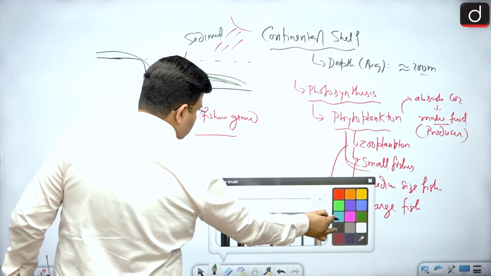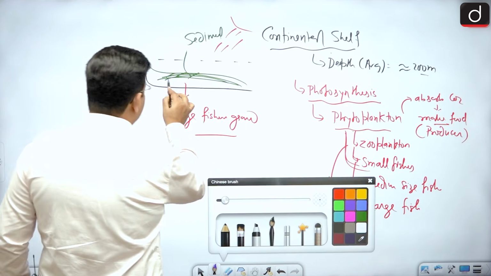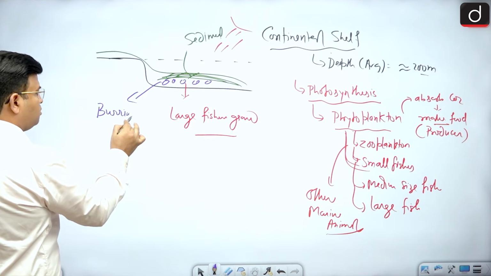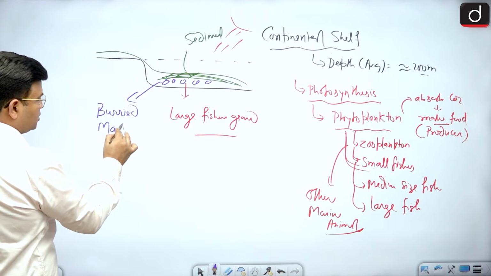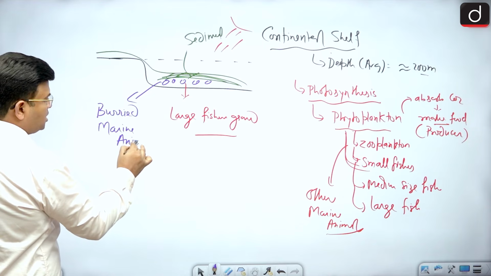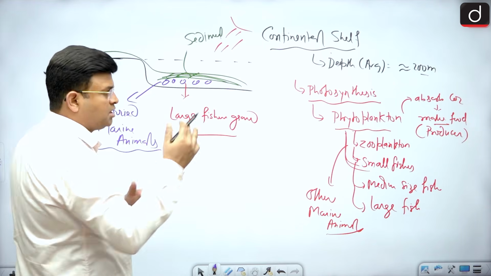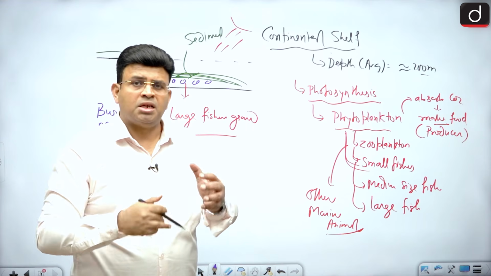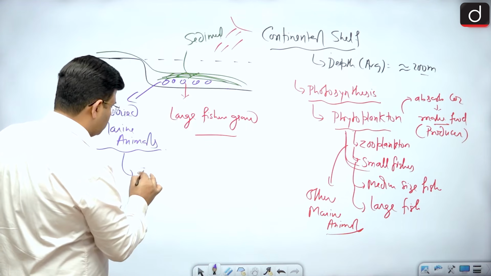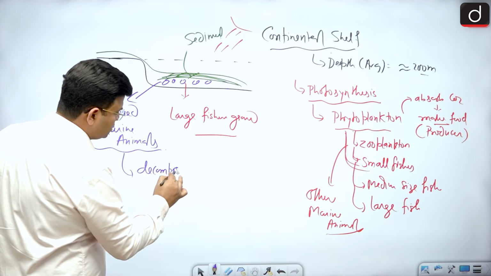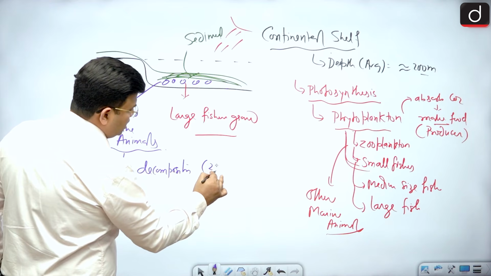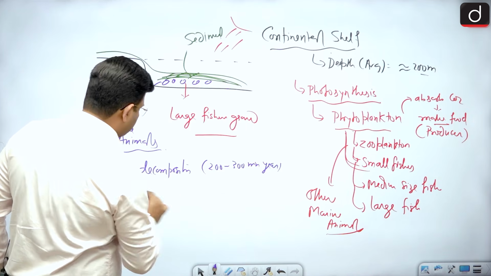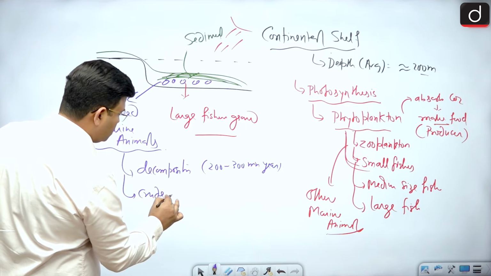Below the sediment, marine animals were buried, and they started decomposing. Over 200 to 300 million years, they were converted into crude oil.